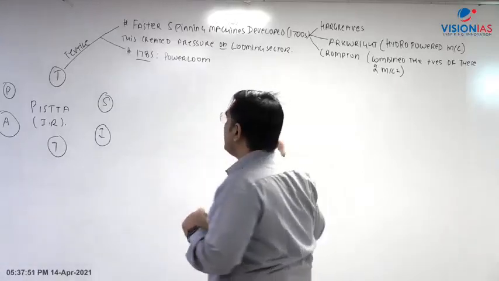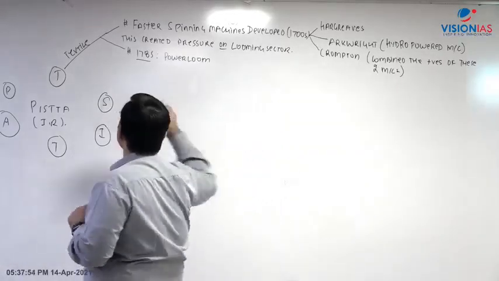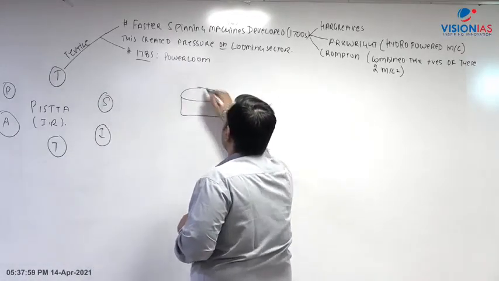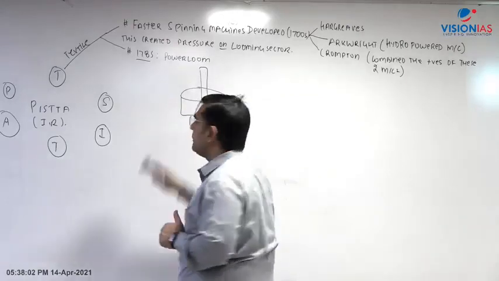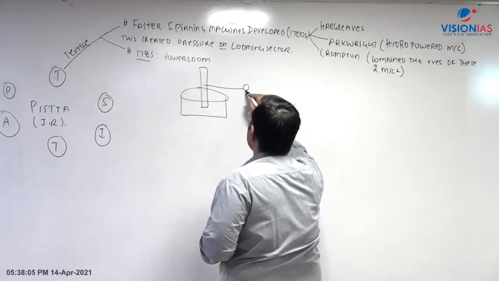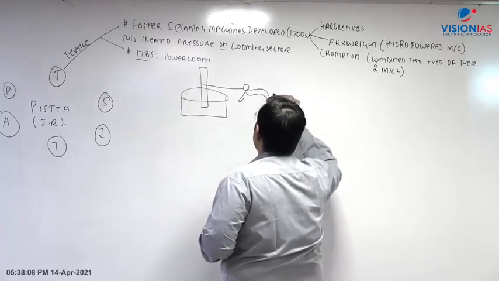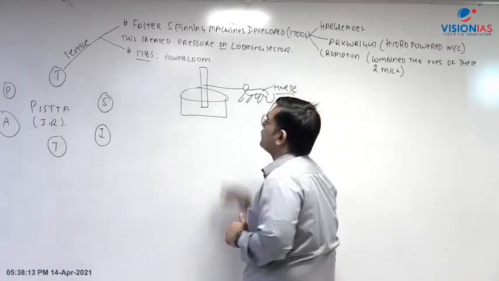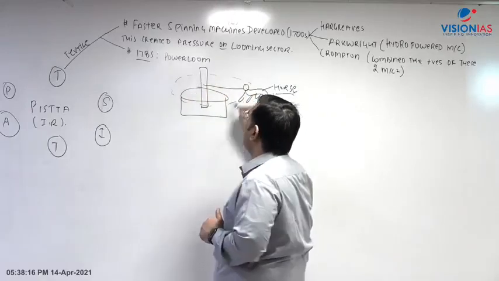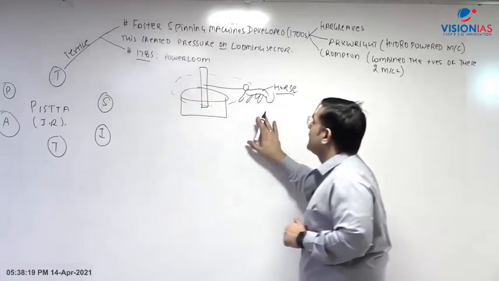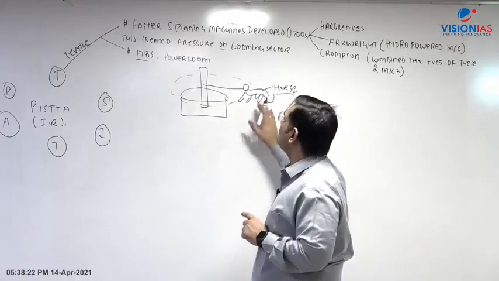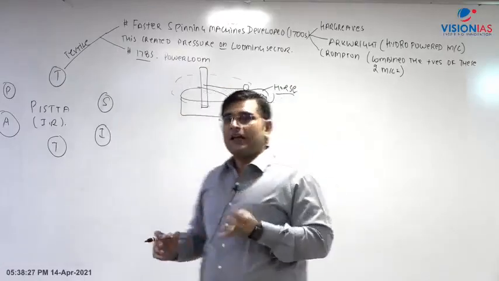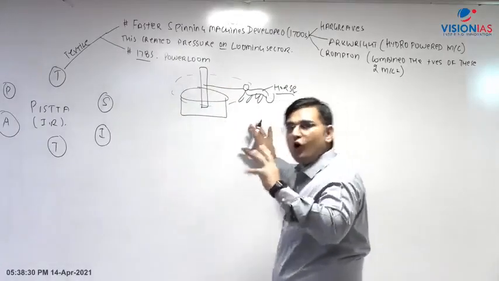Horsepower means, basically it was something like this. I will delete this later, I'm just showing it to explain. So this power loom was something like this. For example, if this is a well, then some kind of shaft will be there in the center, and with this shaft, this is a horse. This horse will be attached, and this horse will be running around like this. It looks more like a donkey than a horse, okay. Anyway, this horse will be running around this, and through some mechanism this machine will be powered. It will be running. That's why the term horsepower came into picture.